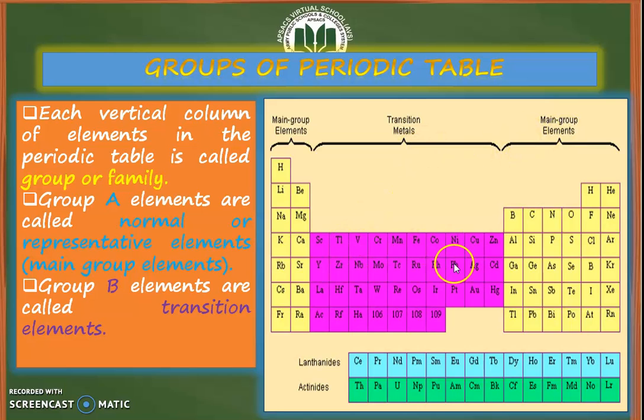While the purple part of the periodic table is the group B elements. These are called transition elements or transition metals. So, with the help of group and period number, we can identify the position of an element in the periodic table, such as hydrogen, which is present in group number 1 and period number 1. Similarly, lithium is present in group 1, and its period number is 2, the second row.